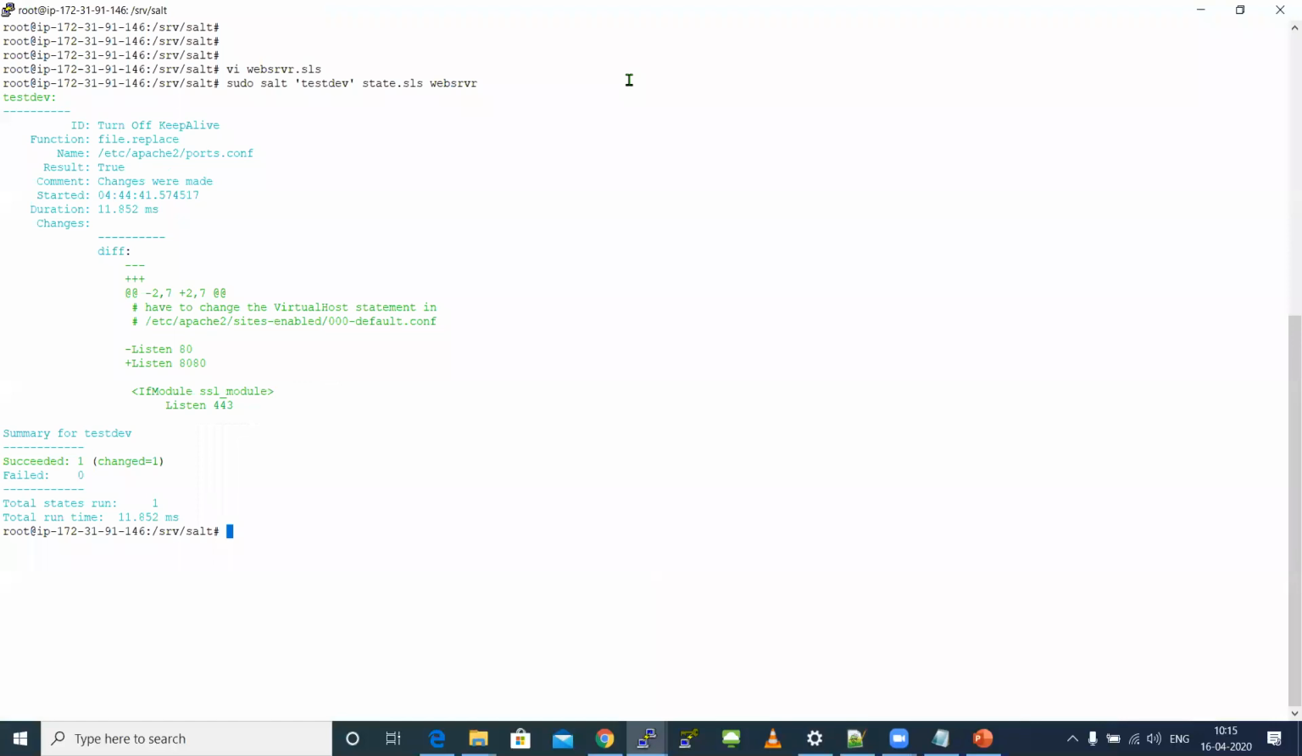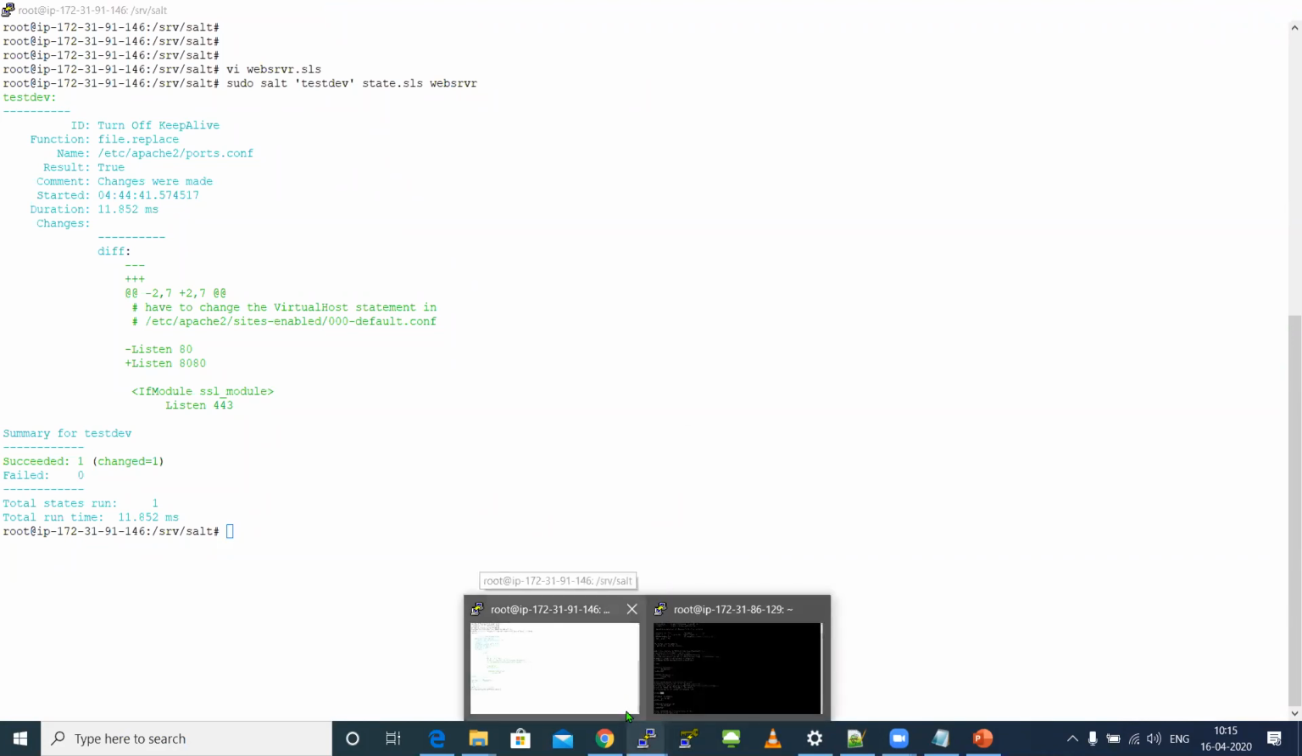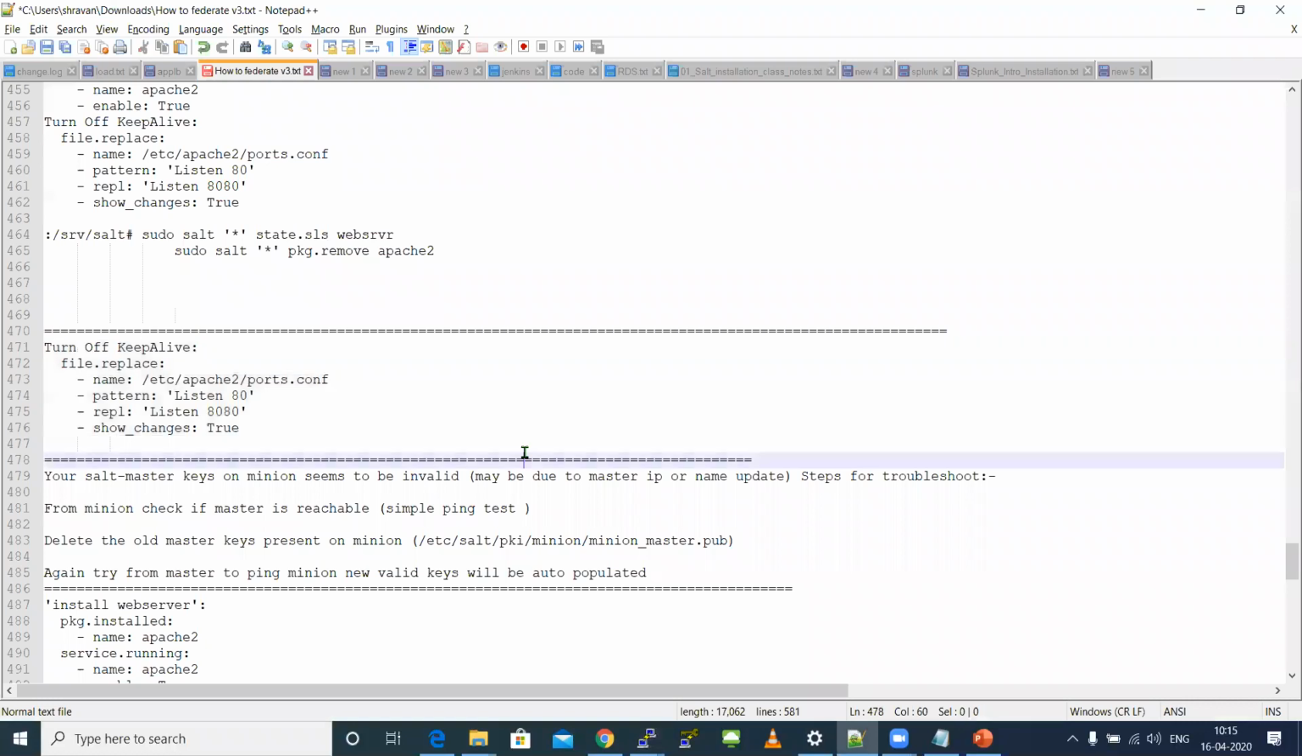Hello. Yeah. I have one question. Yeah, sure. Can you go to that document? Is this an SLS file? This one, right? Turn off keep alive. Yeah. Is this an SLS file? We need to paste this command as an SLS file, right?